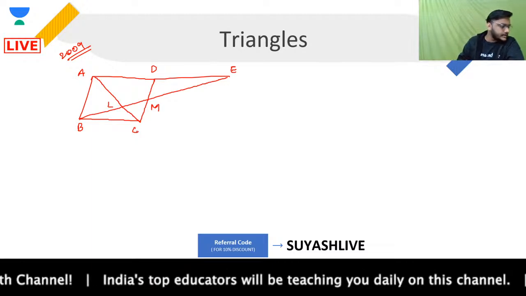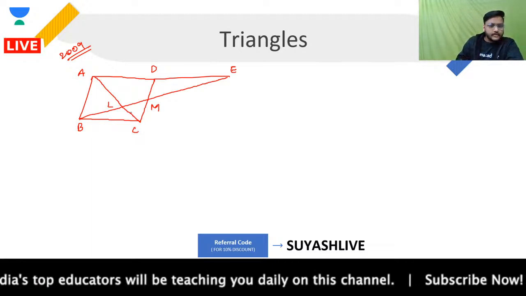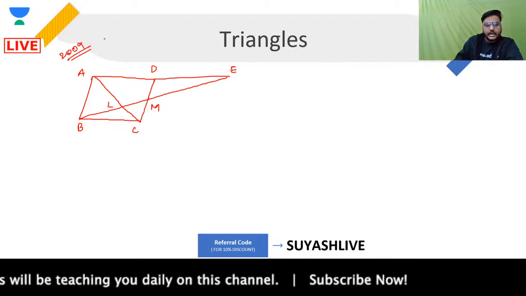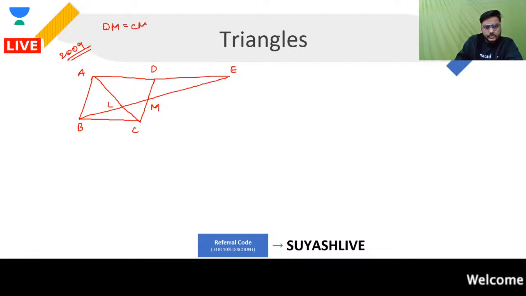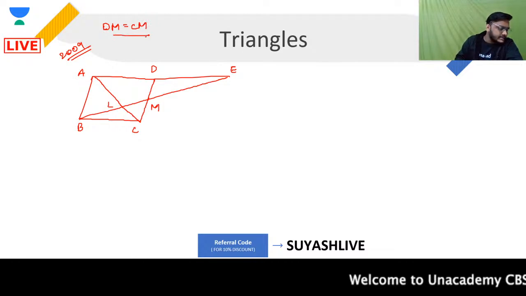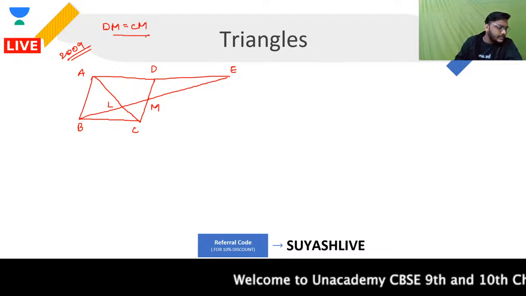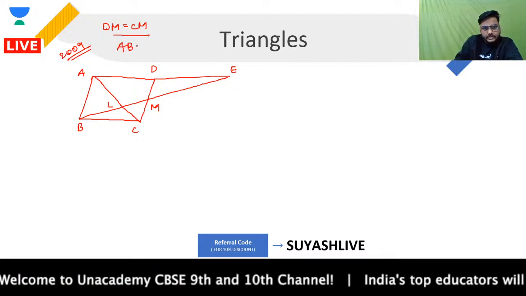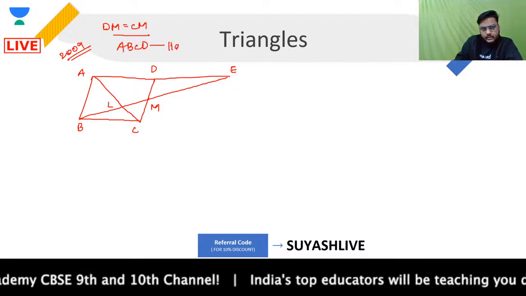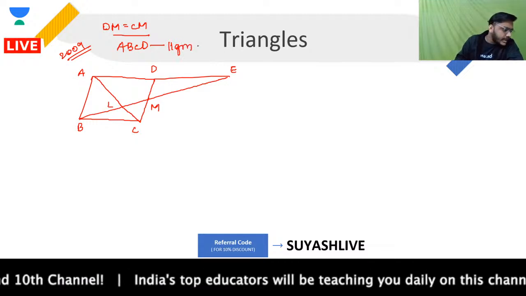What I want to prove, guys, please focus. We have been given that M is the midpoint, which means we have been given in the question that DM is equal to CM. First thing. Second thing is that we have been given ABCD as a parallelogram. So ABCD that you can see over here is a parallelogram. What next we have been given?